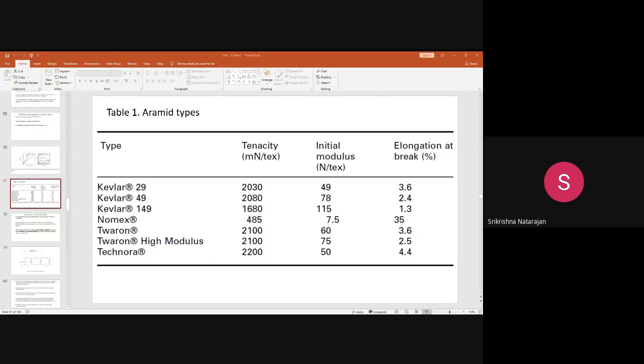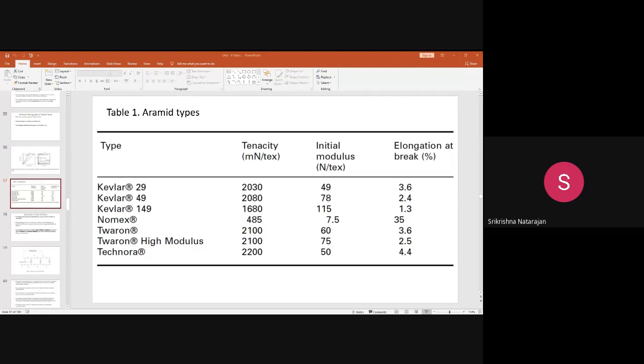One of the disadvantages with this fiber is that it is heavy. That is the main drawback. Another is the UV resistance and moisture absorption. Commonly you see 6% moisture absorption is possible, and if the moisture content becomes too high, it may create some internal cracks. When you make a composite, these problems can be taken care of.